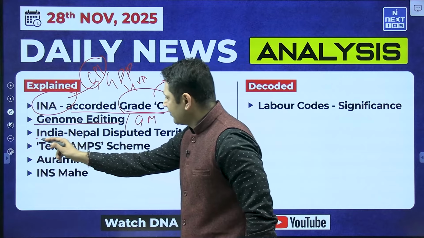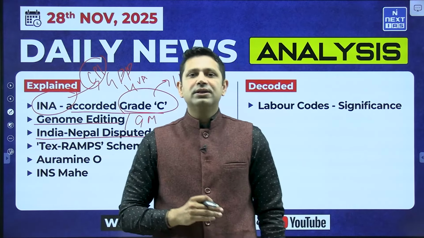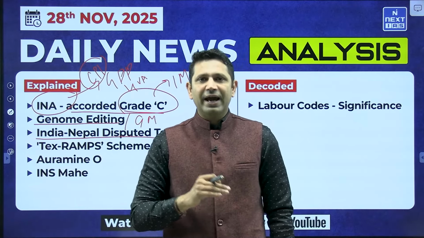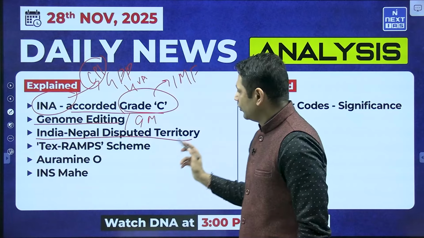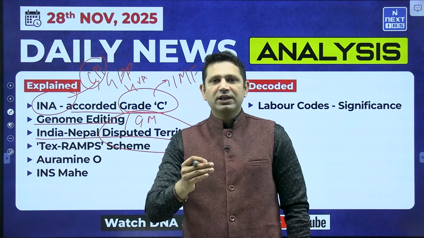The third topic we are having is India-Nepal disputed territory. Now Nepal has released a new 100 rupees note in which it has shown some areas of India as its own territory. A map has been shown on the 100 rupees note. So we are going to see what are the areas that come under this disputed territory, what is the historical